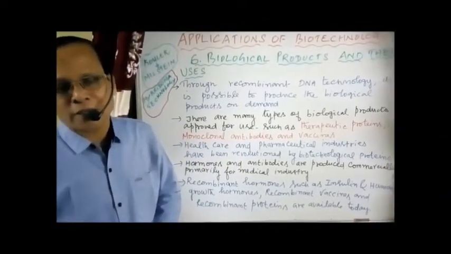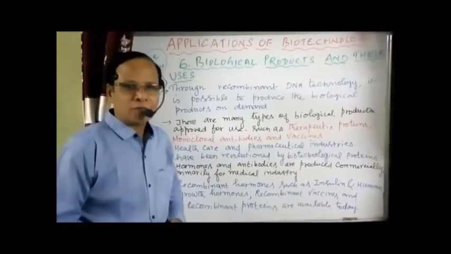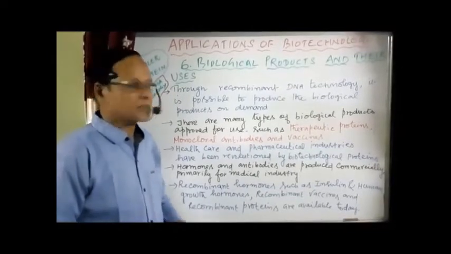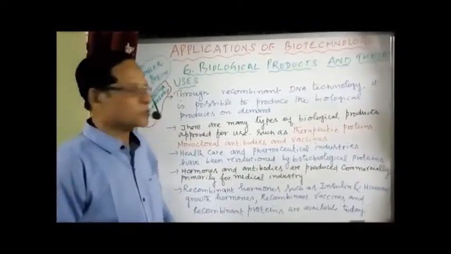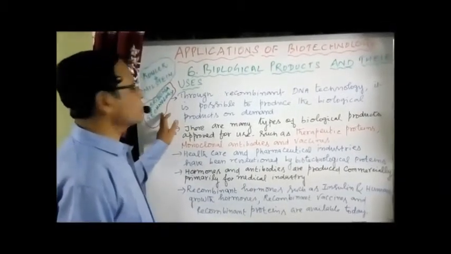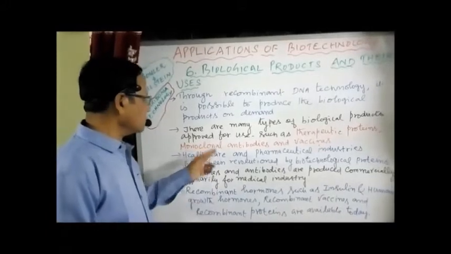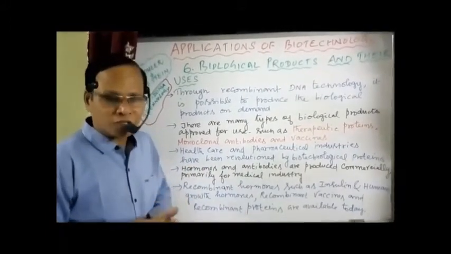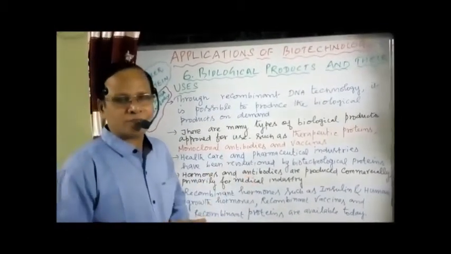What are monoclonal antibodies? Monoclonal antibodies were first synthesized by Kohler and Milstein by using hybridoma technology. While producing monoclonal antibodies, they culture cancer cells along with B lymphocytes.